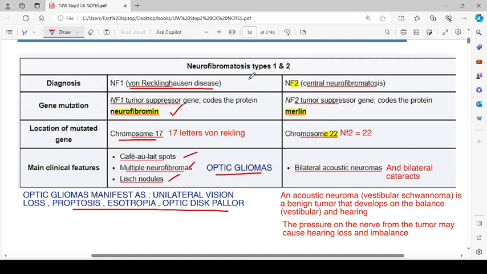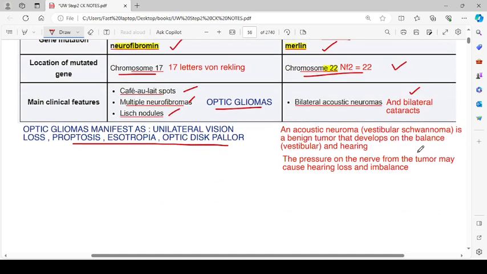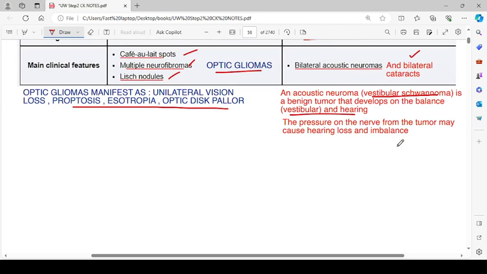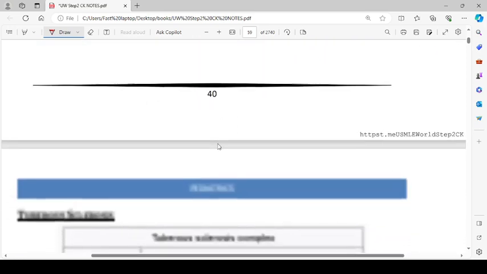Talking about neurofibromatosis type 2, these are central neurofibromatosis. Gene mutation is NF2 tumor suppressor gene, coding for the protein Merlin. Location of the mutated gene is chromosome number 22, NF2, 22. The main clinical features are bilateral acoustic neuromas and bilateral cataracts as well. An acoustic neuroma, or vestibular schwannoma, is a benign tumor that develops on the vestibular nerve for balance and hearing. The pressure on the nerve from the tumor may cause hearing loss and imbalance.